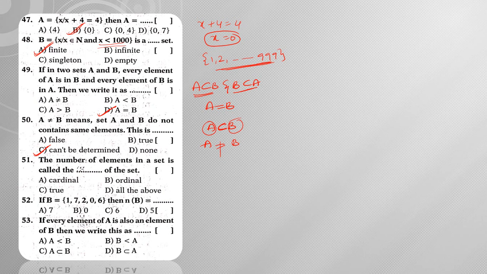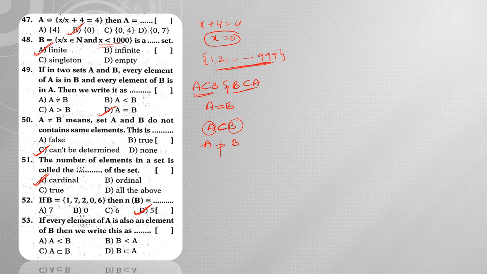Right? Next, question 51. The number of elements in a set is called the cardinal number of the set. So it is called the cardinal number of the set. Next, if B is equal to 17206, so already we have discussed, I think. So the answer is 5. It is a repeated question.